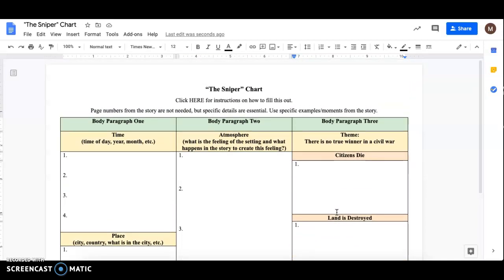Again, split screen this or have 2 devices with your story, and this is your way to critically analyze. Page numbers are not needed, but details, details, details. Provide lots and lots of details, as many as you can. Email me with questions.